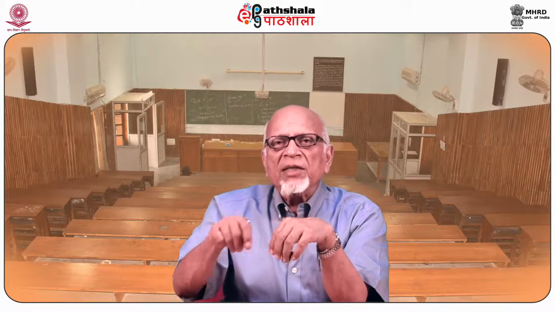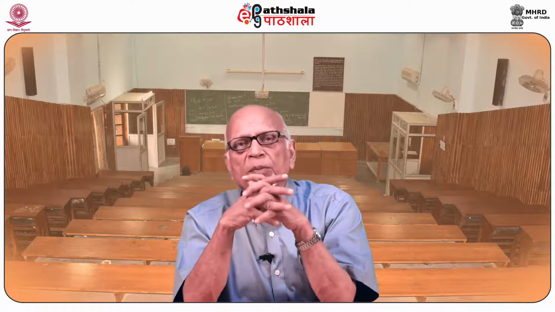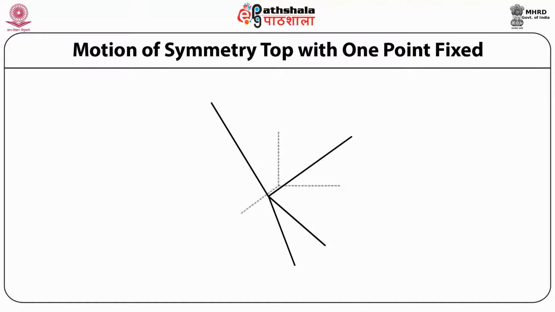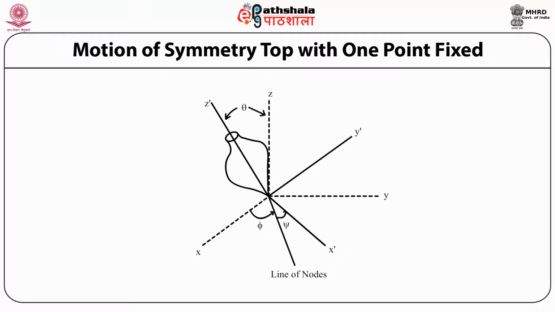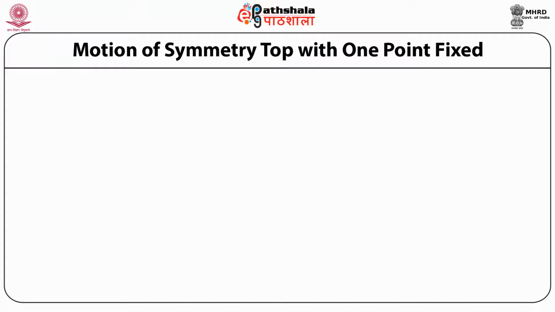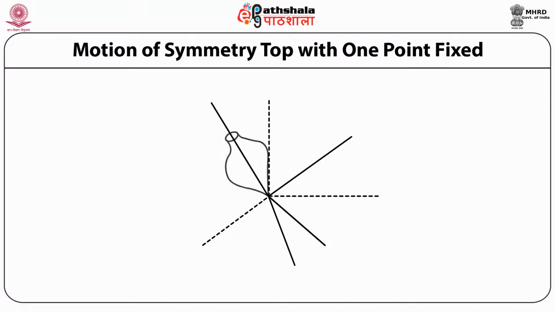Phi is the angle made by the body fixed x prime axis with the line of nodes, and psi is the angle between the line of nodes and the x axis of the inertial system, as shown in the diagram below. Refer to this figure. In this figure, we show the Eulerian angles theta, phi and psi for the case of a symmetric top. So you have the symmetric top, the body fixed axes are z prime, x prime, y prime, and the 3 Euler angles theta, phi and psi are shown.